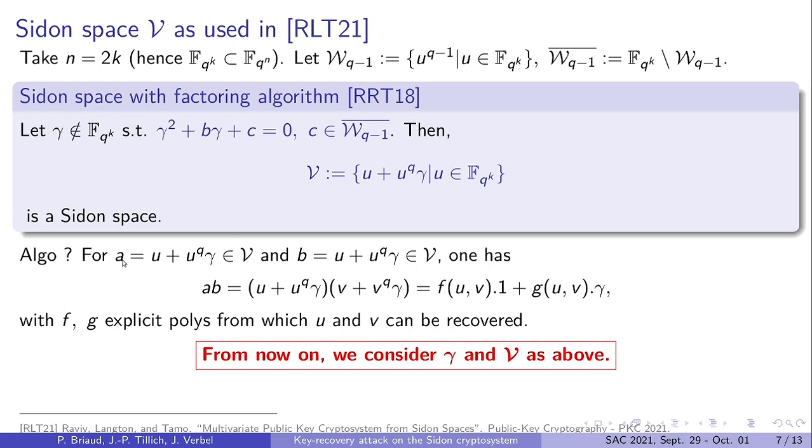So the space V is a Gabidulin space, and moreover we can construct a factoring algorithm. For this we have two elements A and B which lie in V, and the product AB in fact can be expressed as a linear combination between 1 and the element gamma whose coordinates are polynomials f and g in U and V. So this means that if you have access to the structure of V, so here if you have access to gamma, you are able to recover f and g, and finally recover the elements U and V in a unique way.